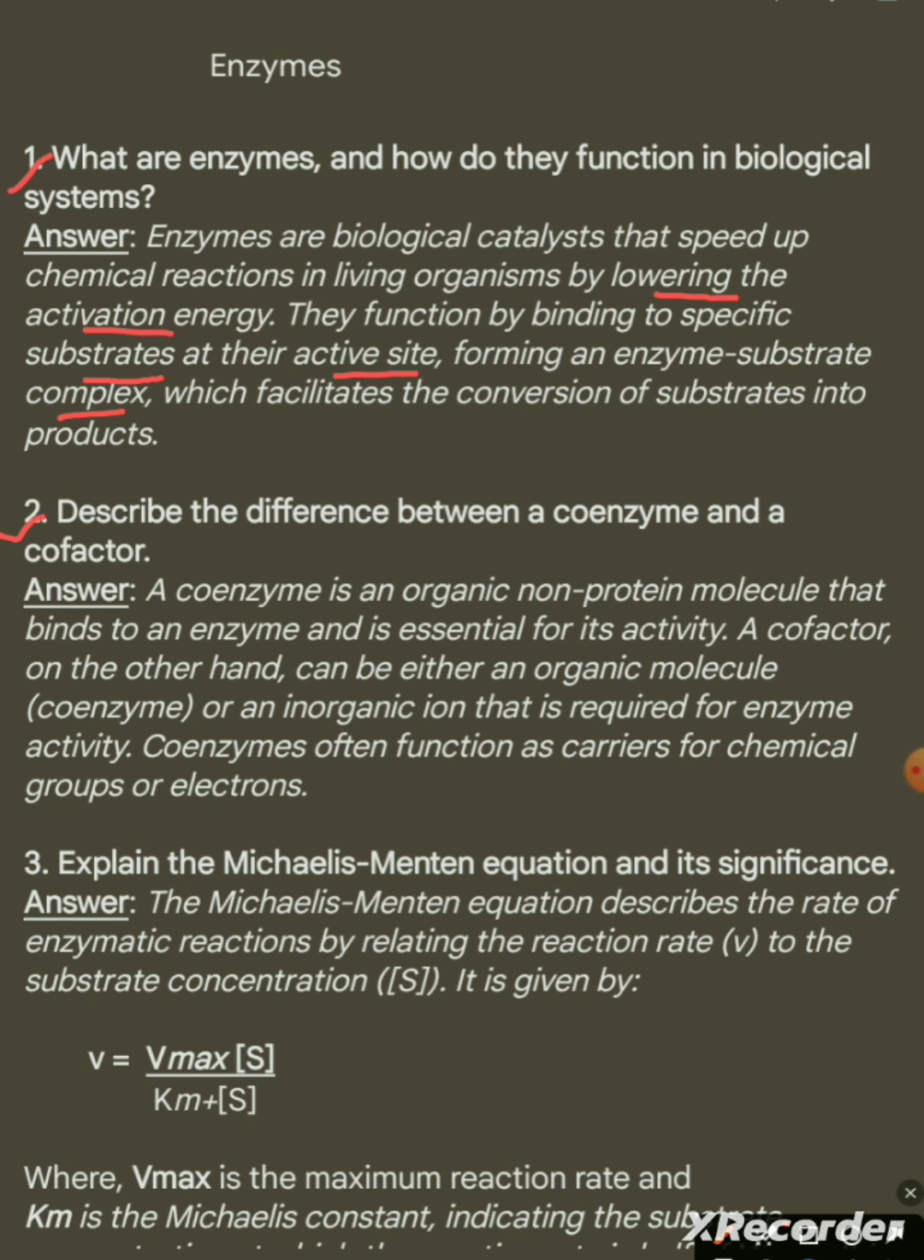Question 2. Describe the difference between a coenzyme and a cofactor. Answer. A coenzyme is an organic non-protein molecule that binds to an enzyme and is essential for its activity. A cofactor, on the other hand, can be either an organic molecule called coenzyme or an inorganic ion that is required for enzyme activity. Coenzymes often function as carriers for chemical groups or electrons.